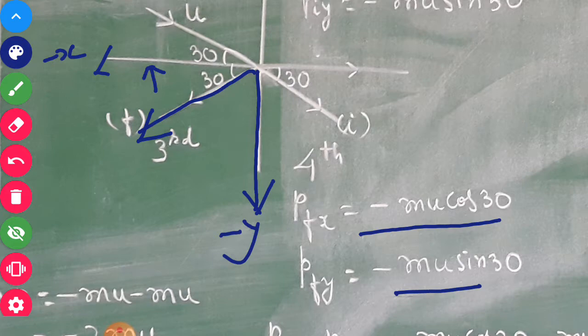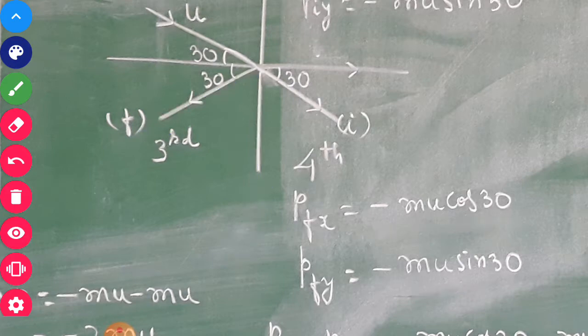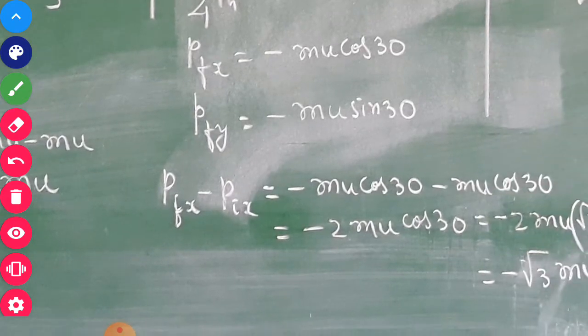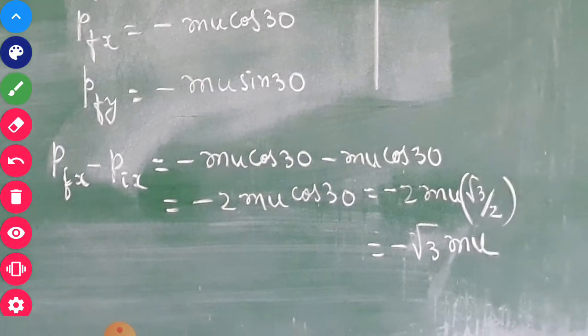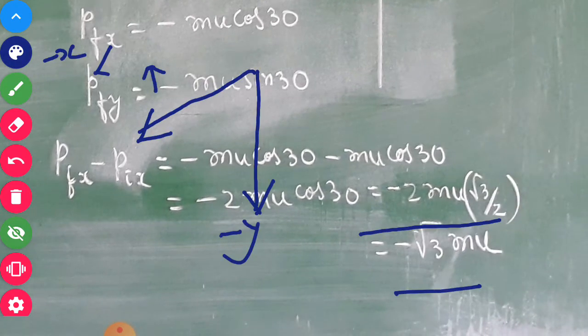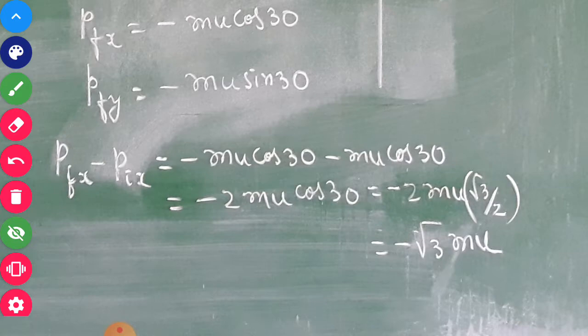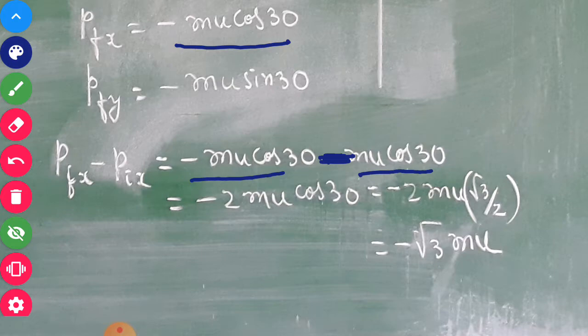Now take the difference of momenta in the x and y directions. If you take the final momentum in the x direction minus the initial momentum in the x direction, then you can easily write: the final momentum in the x direction is minus mu cos 30, minus the initial value, which was in the positive x direction, so it is mu cos 30.